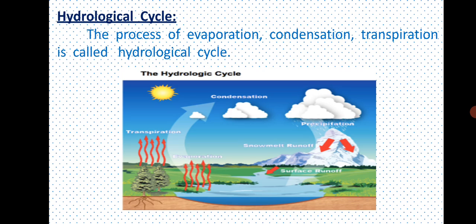Next, hydrological cycle. This process of evaporation, condensation, transpiration is called hydrological cycle. The river, ocean, or lake water gets evaporated. The evaporated water gets condensed and forms clouds, and then transpiration, that is precipitation. This process is called the hydrological cycle.